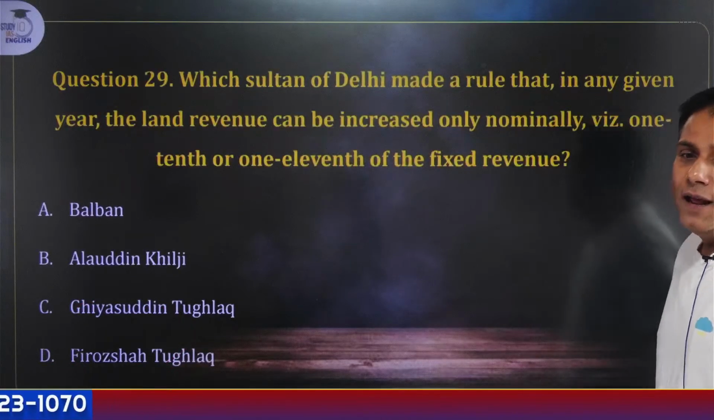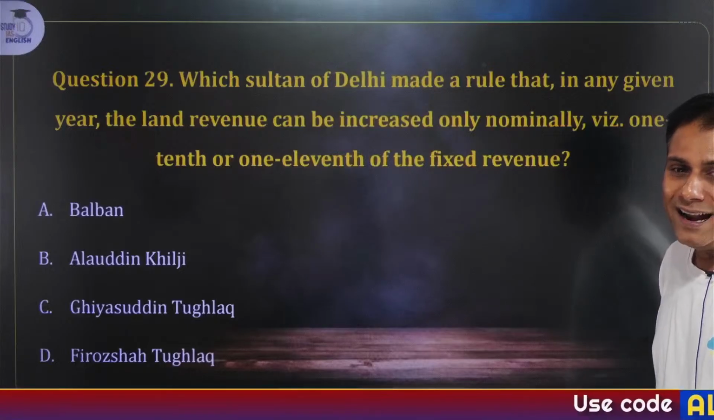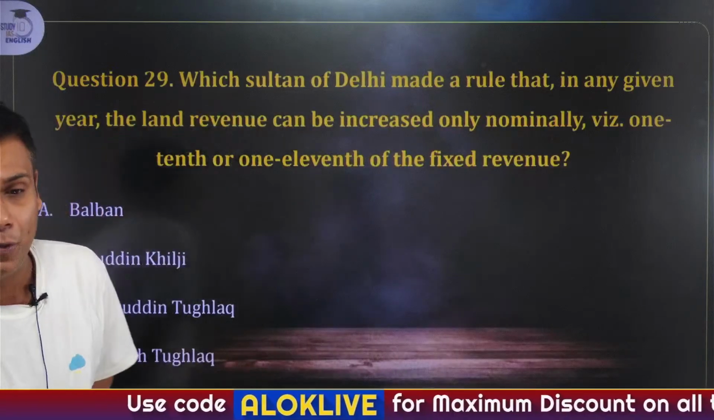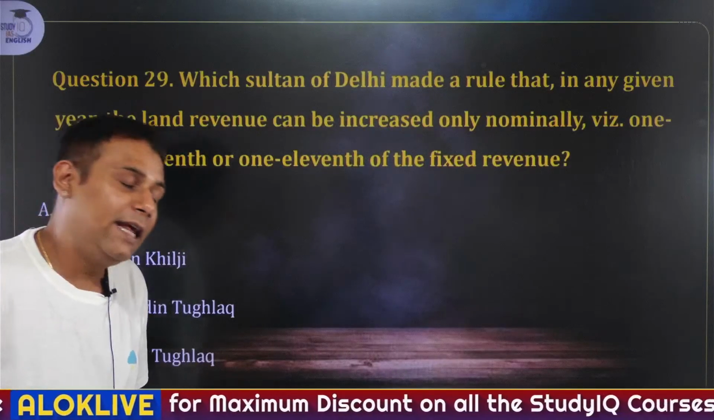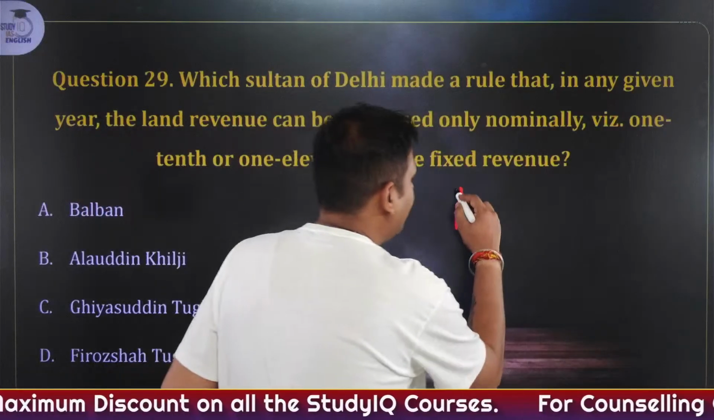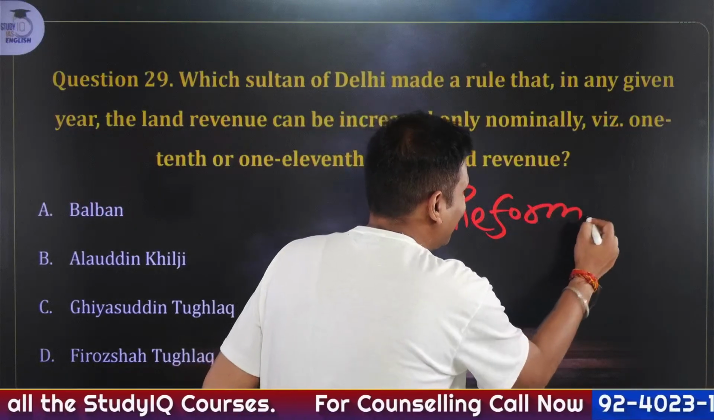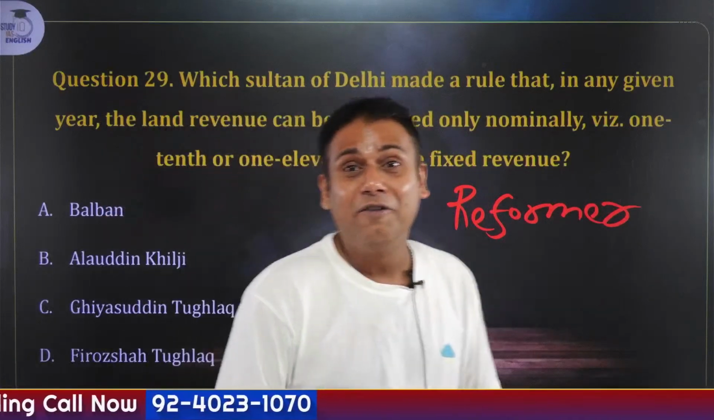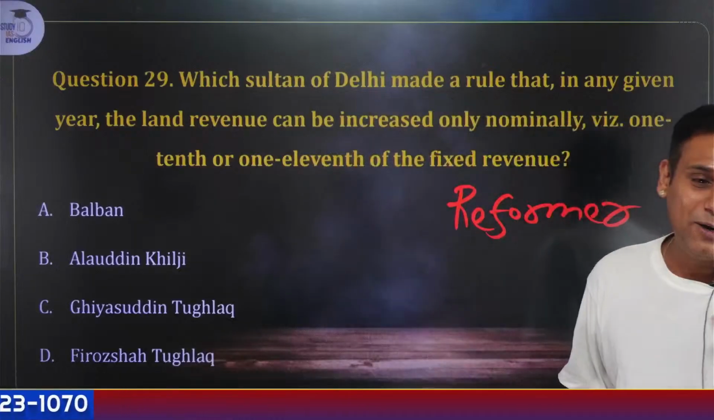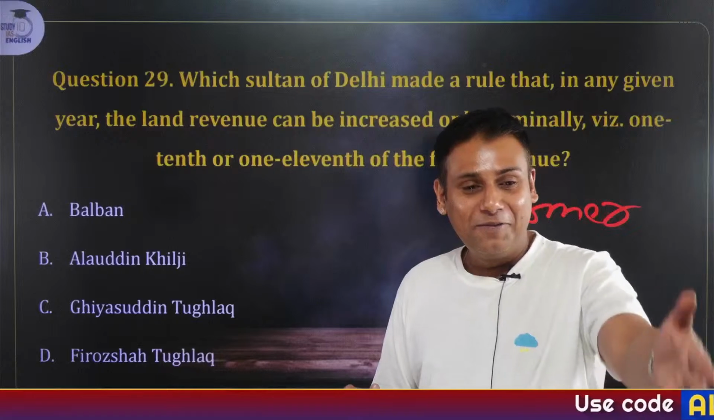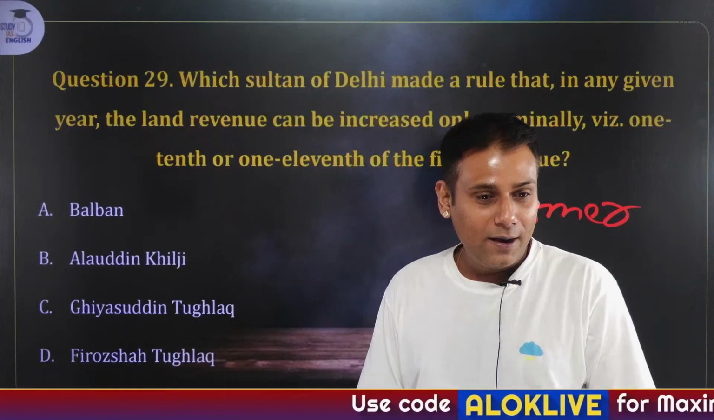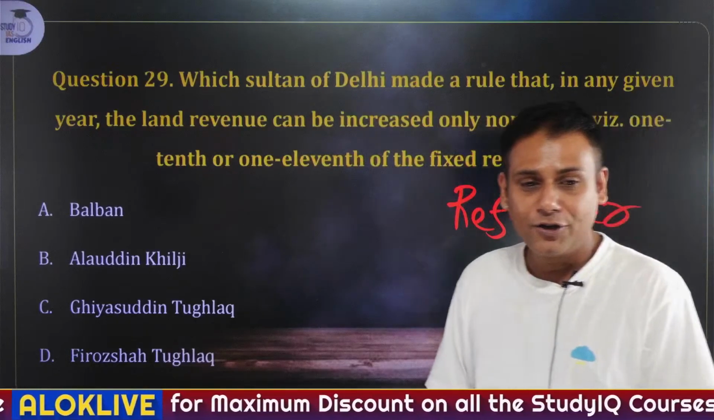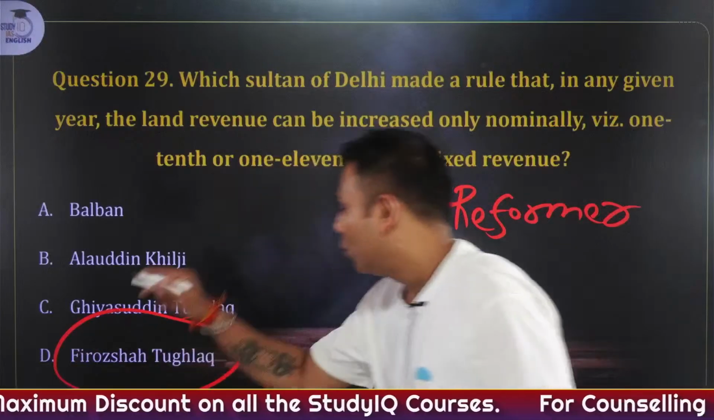Which Sultan of Delhi made a rule that in a year, the land revenue can be increased only nominally, that is 1/10 or 1/11 of the fixed revenue? Okay. I'll give you a small hint. This Sultan is also referred to as a reformer. Now you can easily answer the question. And I guess in today's session itself, I have used the word reformer 3 or 4 times. So now you would be able to answer this question. Very good everyone. Tripti, Rehana, Muhammad, Kumar, Pushpesh, everyone. Rishi. Answer to this is Firoz Shah Tughlaq.